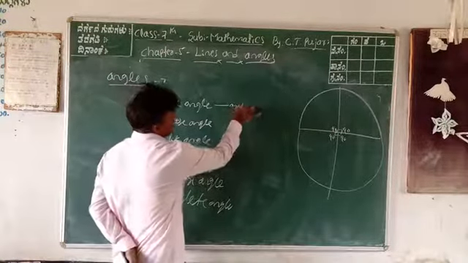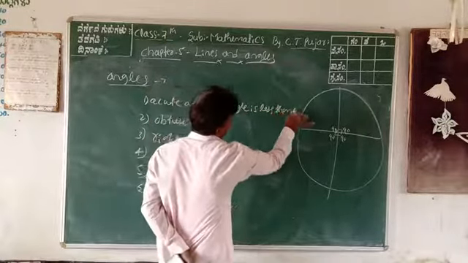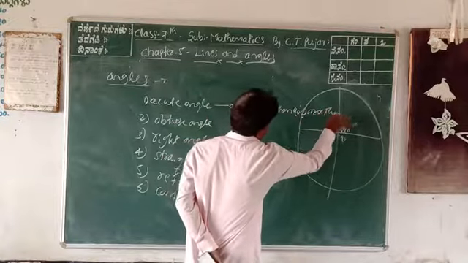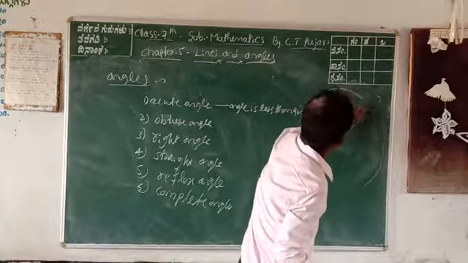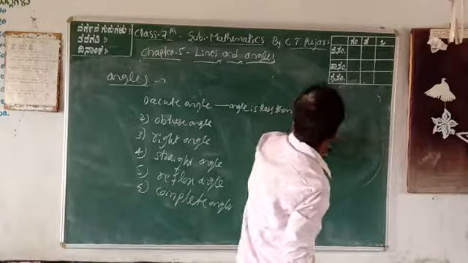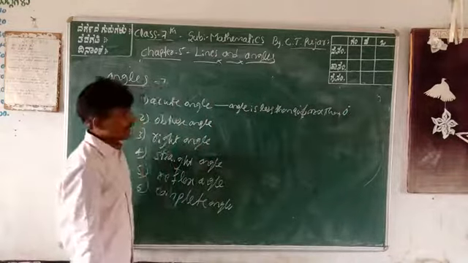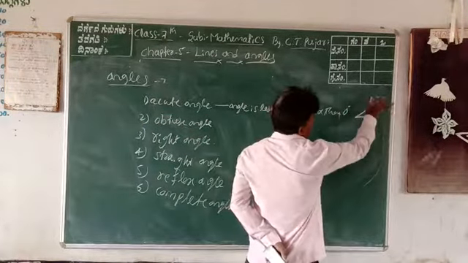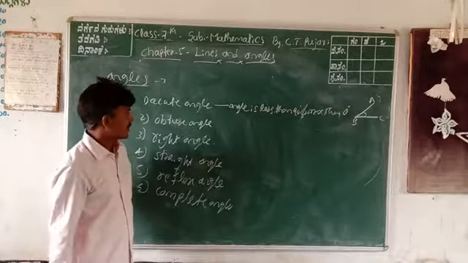An angle less than 90 degrees and more than 0 degrees is called an acute angle. The diagram is like this, with points A, B, C. This angle ABC is an acute angle.